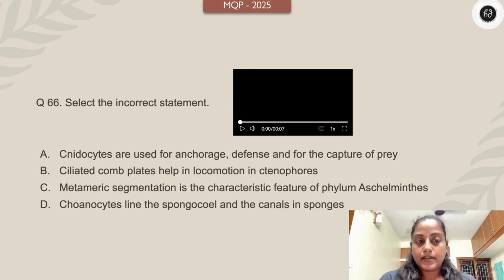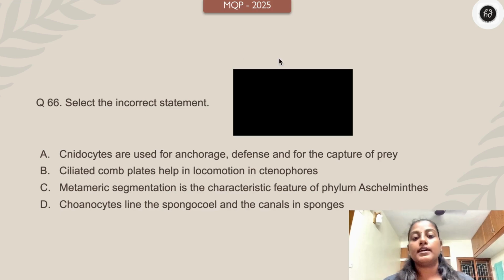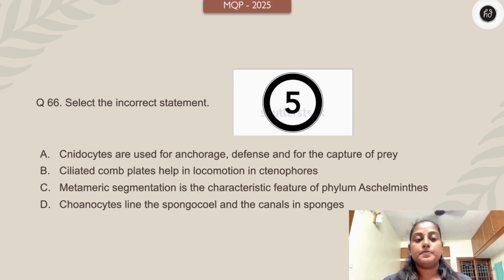Select the incorrect statement again. Nematocytes are used for anchorage, defense and for capture of prey. Ciliated comb plates help in locomotion in ctenophores. Metameric segmentation is a characteristic feature of phylum Aschelminthes. Choanocytes line the spongocoel and canals in sponges. Which do you think is the wrong statement? Your time starts 3, 2, 1, right now.